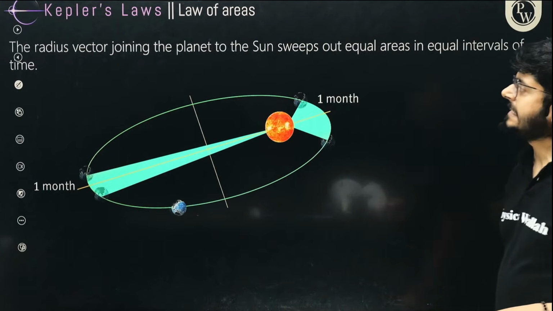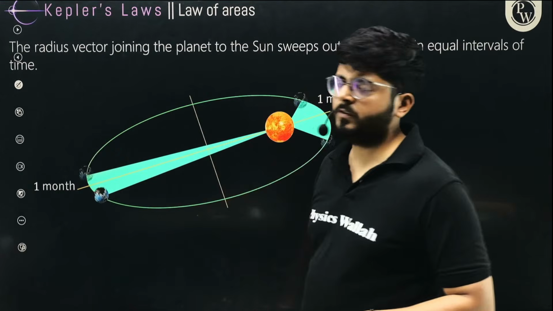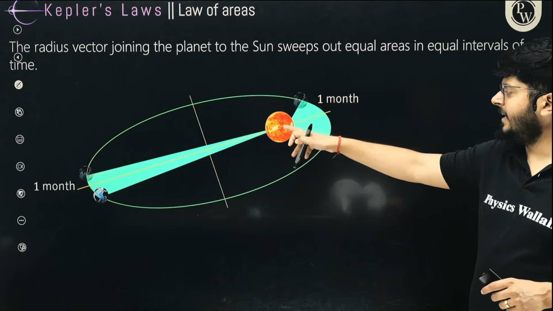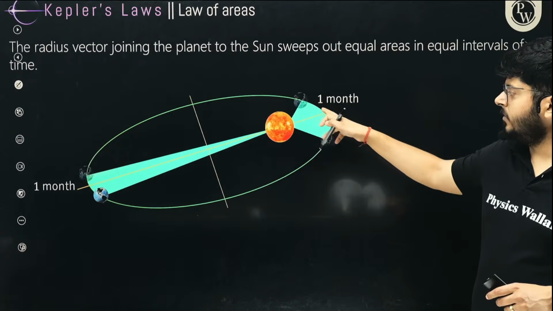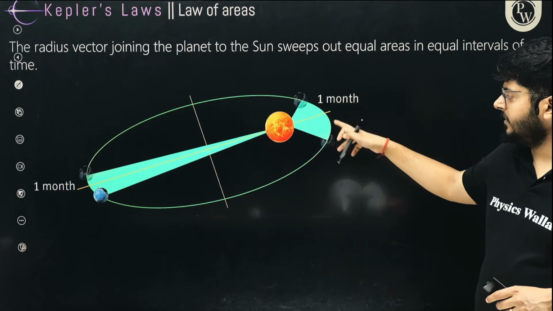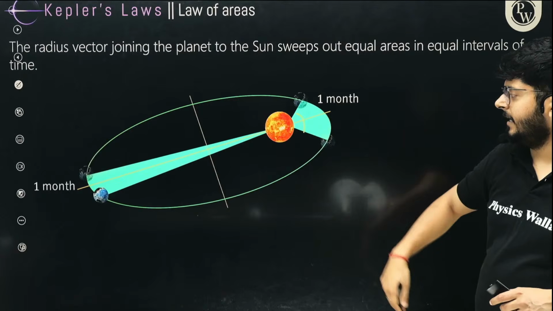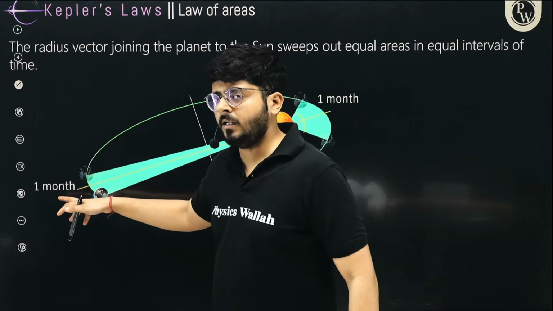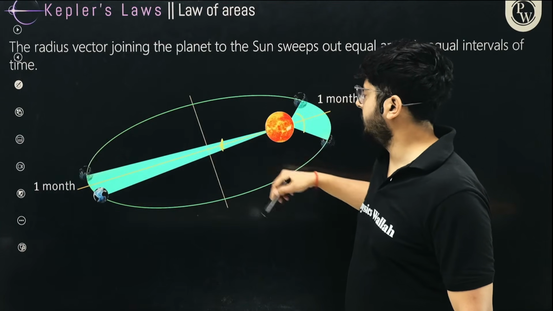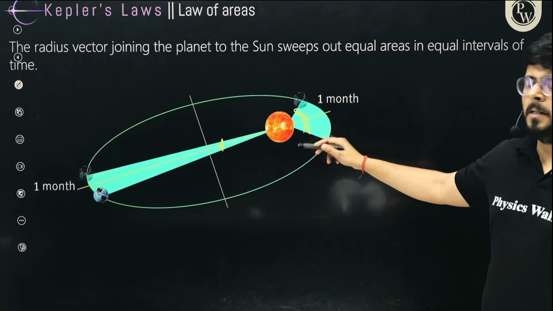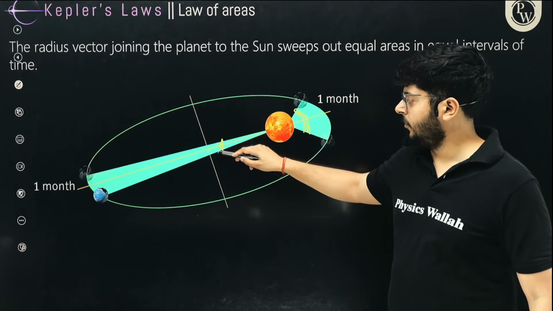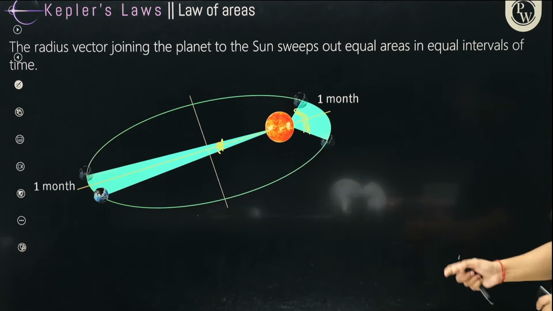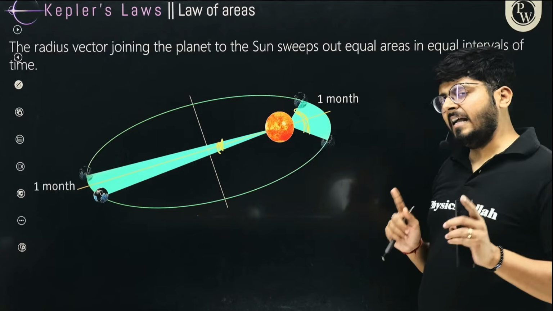Okay, the next thing is the radius vector. Now, he observed that this planet, while it is moving around the sun, covers a certain angle in 1 month. In 1 month, it is moving from here to here. Again, in a different part of the year, he waited for 1 month, but the angle covered was not the same. Right now, the angle covered, let's say, is 60 degrees for that 1 month, but for another part, the angle covered was 30 degrees. It is not the same.